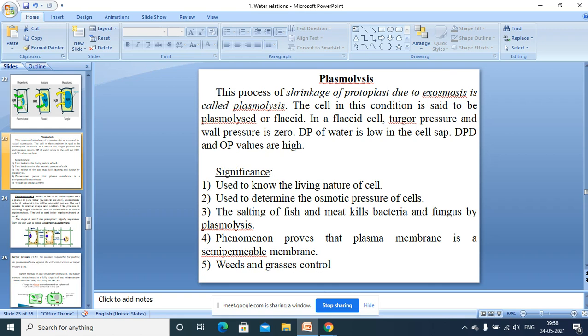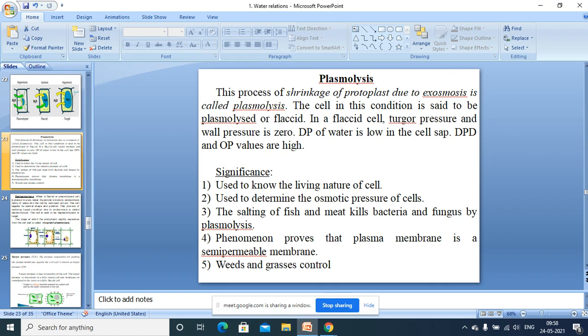So for any cell or tissue, the osmotic pressure of the cell is determined by using this plasmolytic phenomenon. Osmotic pressure of the cells means what? The osmotic pressure of the cell sap present in the vacuole is nothing but the osmotic pressure of the cells, and it is determined by plasmolysis. How it is determined, you can understand in the regular practical classes, and thereby you can understand how the osmotic pressure value of cells or tissues is determined by using the plasmolytic phenomenon.